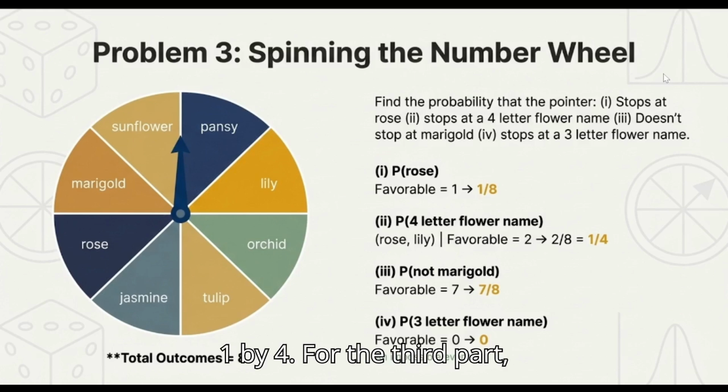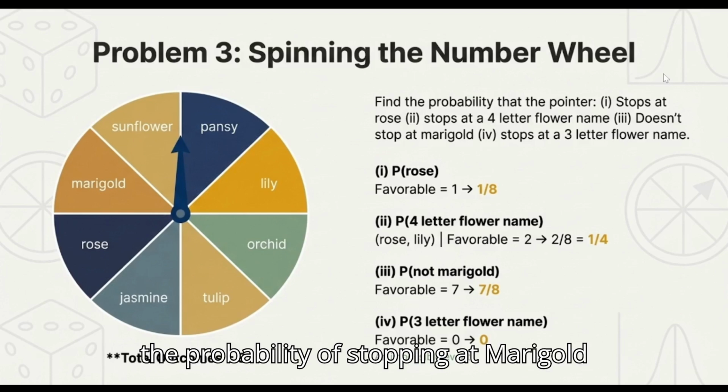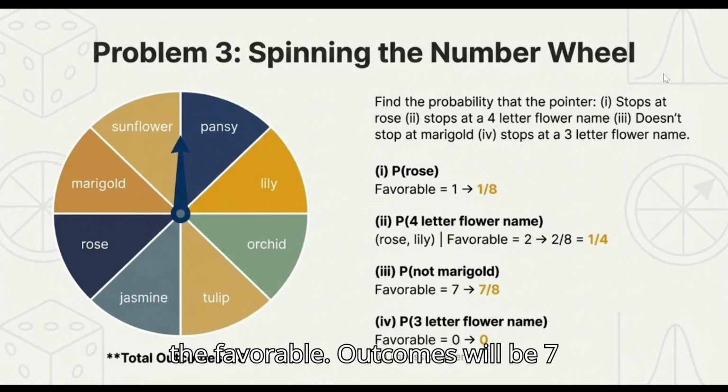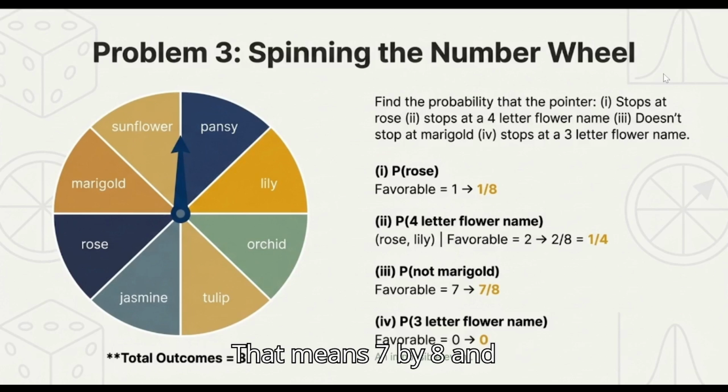For the third part, the probability of not stopping at marigold, the favorable outcomes will be 7 and the total outcomes is 8. That means 7 by 8. And then the probability that it stops at a three-letter flower name. We do not have a flower whose name is of three letters. That means this is an impossible event.